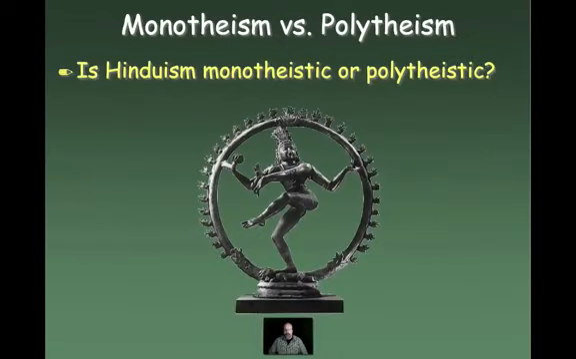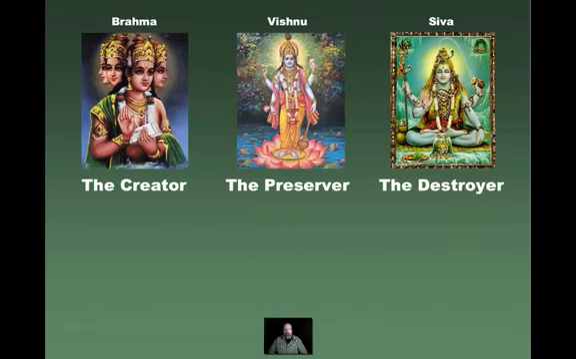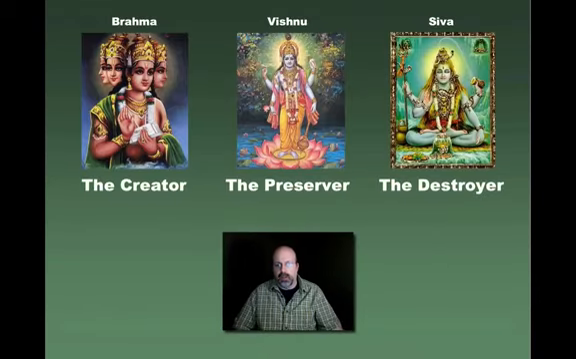Okay, let's take a look at this. Monotheism versus polytheism. Is Hinduism a monotheistic or a polytheistic belief system? That's the question that we want to take a look at. At first appearance, it would appear that Hinduism is polytheistic, right? We've got Brahma, Vishnu, and Shiva, the creator, the preserver, and the destroyer. And clearly 3 is more than 1, therefore it's going to be poly, not mono, right?